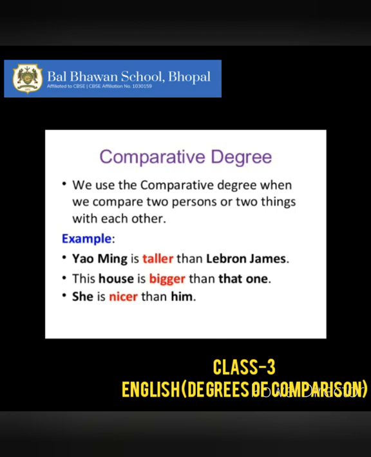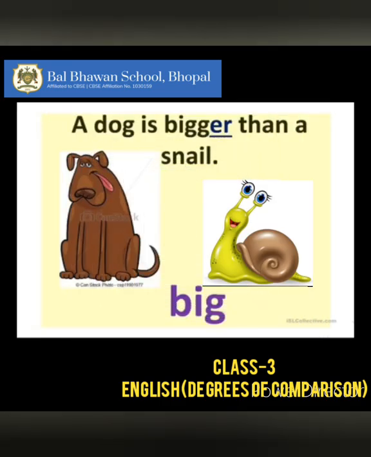Now children, remember that than is a very important word and it always comes after the comparative degree of adjectives. If you notice here in these examples, taller, bigger and nicer are comparative degrees, followed by than: taller than, bigger than, nicer than. Next important thing is we add er to the adjectives.